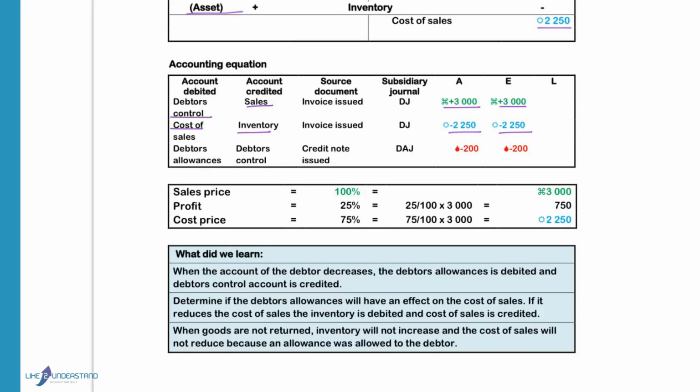When goods are sold on credit, we sell it to debtors, and it's recorded in the debtors' journal, and an invoice is issued to the debtors. When you allow the discount, debtors' allowances is debited to decrease the profit so that the equity will decrease. Debtors' control credited will decrease assets, and a credit note will be issued as agreement to reduce the account. This entry will be recorded in the debtors' allowances journal.